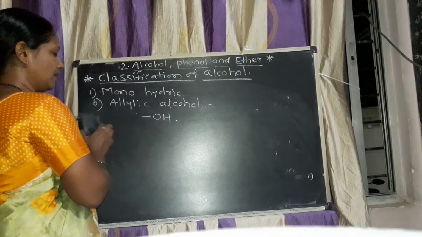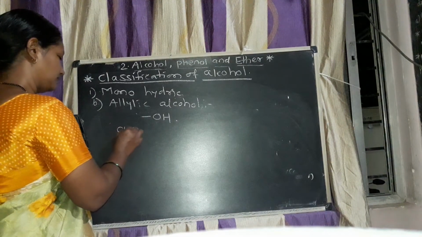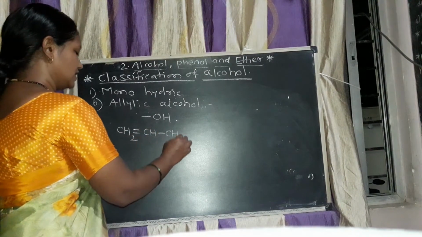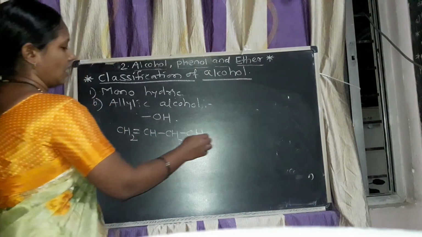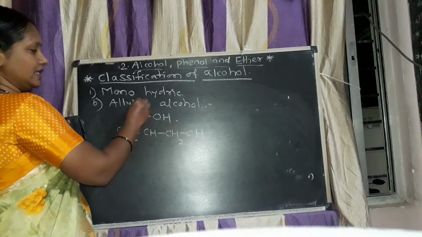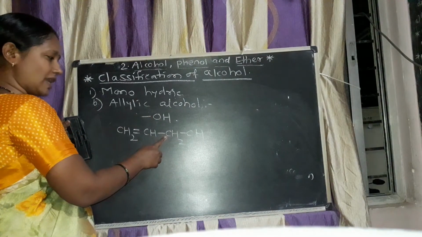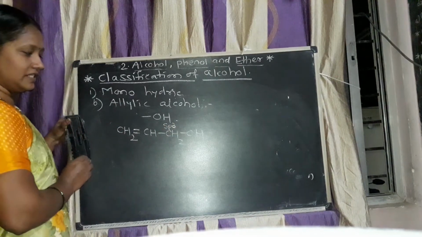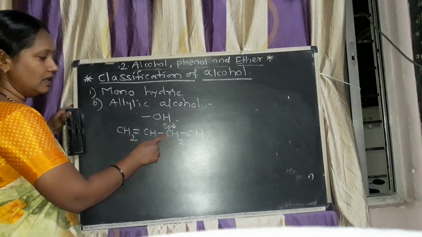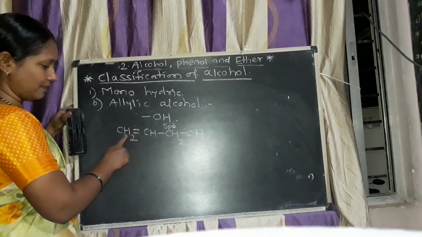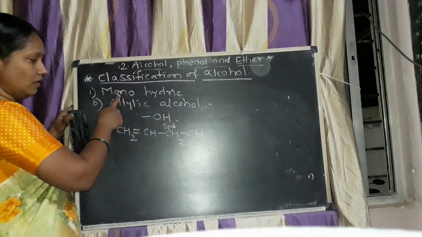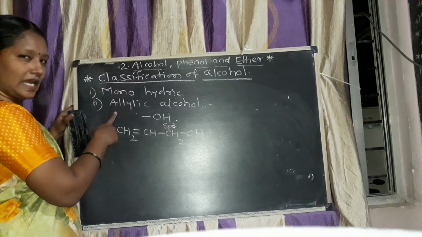For example, CH2=CH-CH2OH. Now this OH is attached to the carbon atom which is sp3 hybridized, but next to the carbon-carbon double bond. Listen here, in monohydric alcohol, the next subtype is the allylic alcohol.